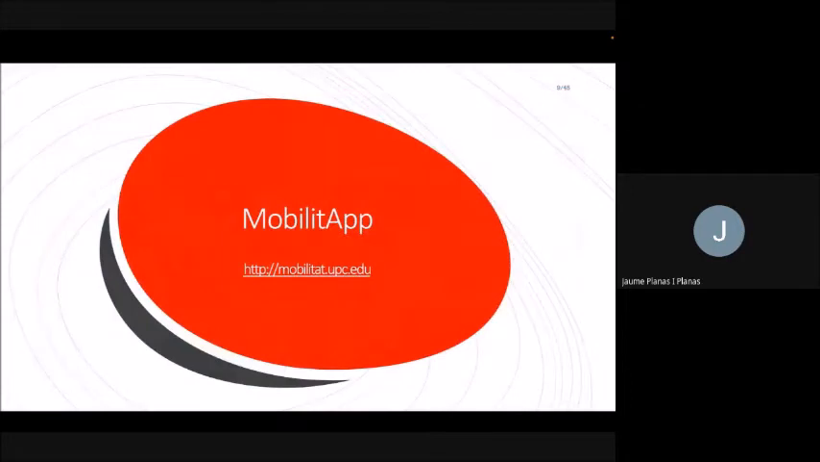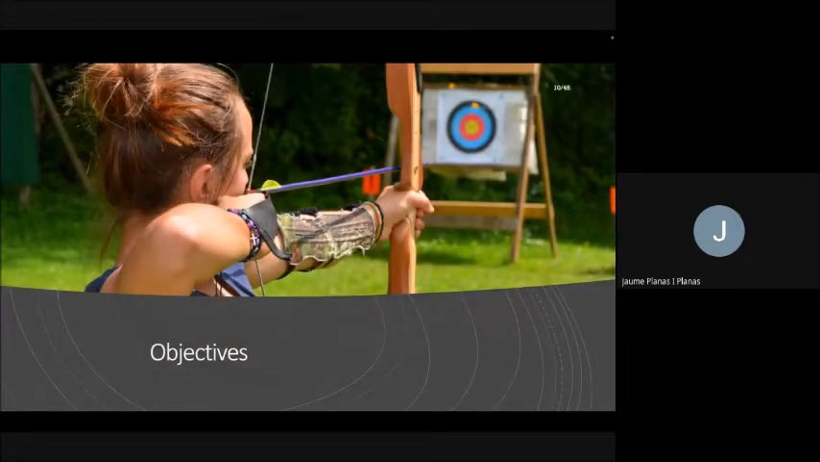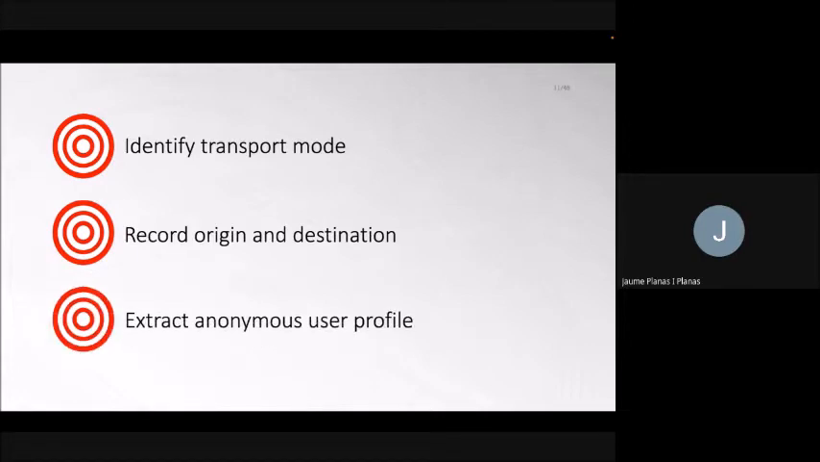That's the idea behind which MobilitApp was born. MobilitApp is a mobile application designed with three fundamental objectives: identify the transportation mode in real time, record origin and destination of the user, and extract an anonymous profile of said user.